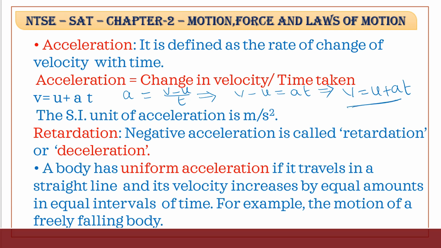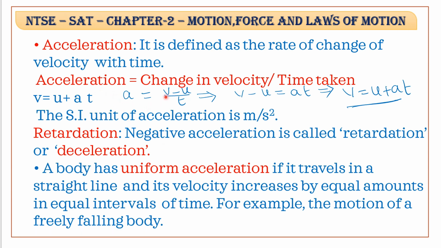Here, what is acceleration? Rate of change in velocity is known as acceleration, or it is defined as the rate of change of velocity with time. Acceleration is equal to change in velocity by time taken. So A is equal to v minus u by t. By cross multiplication, v minus u is equal to at. So v is equal to u plus at. SI unit of acceleration is meters per second square.